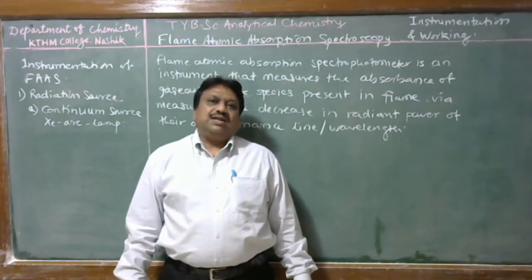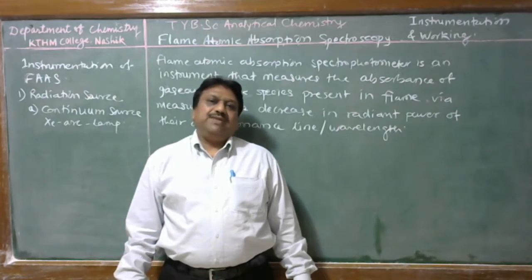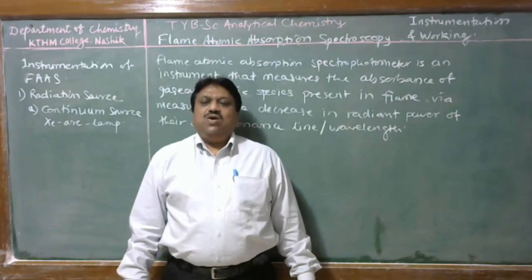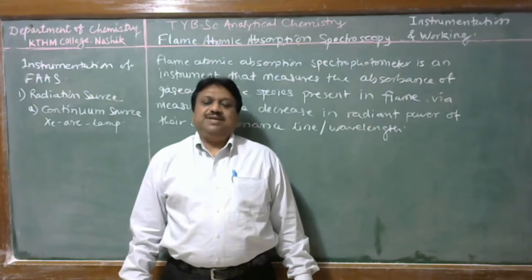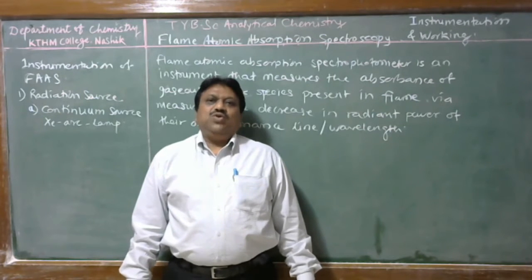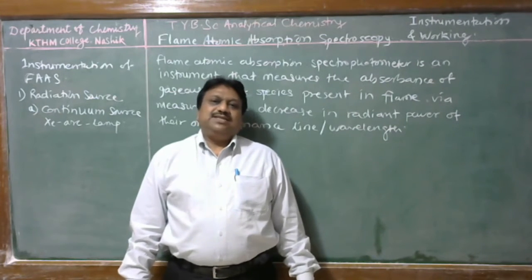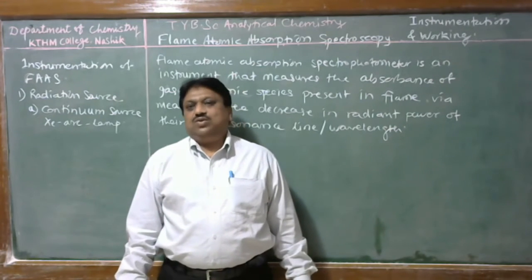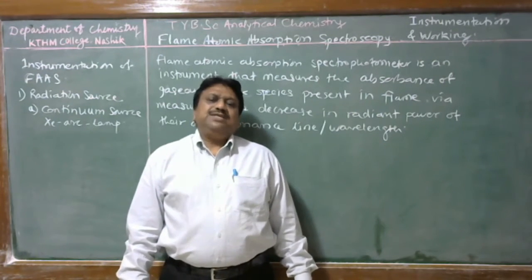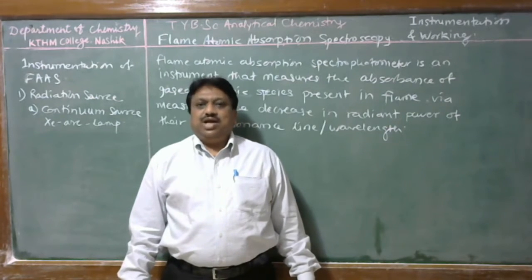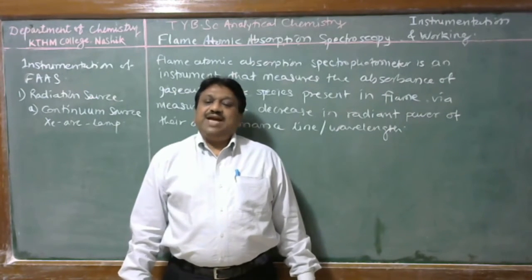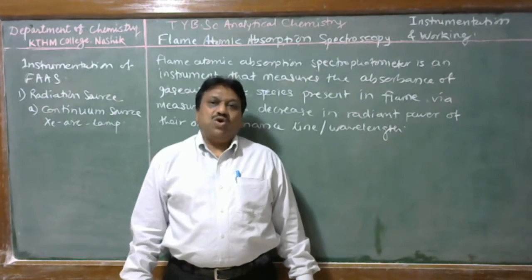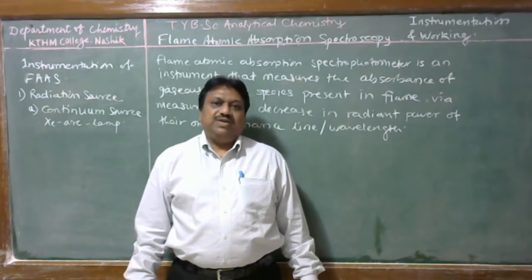This xenon arc lamp or continuum source in atomic absorption spectroscopy is useful for qualitative analysis or identification of atomic species present in the flame. When atomic species are irradiated with a continuum source having wavelength from 200 to 700 nanometer, a specific wavelength is absorbed by the atomic species present in the flame, that is its identity. And therefore, here the continuum source is used for identification of atomic species.